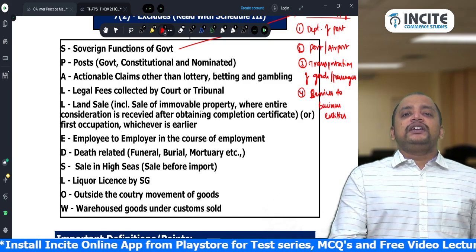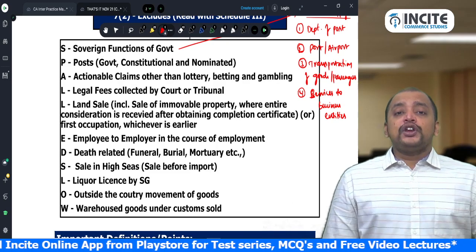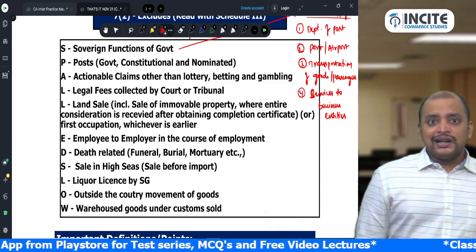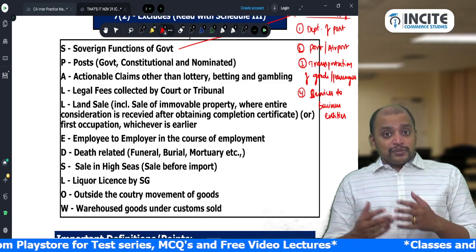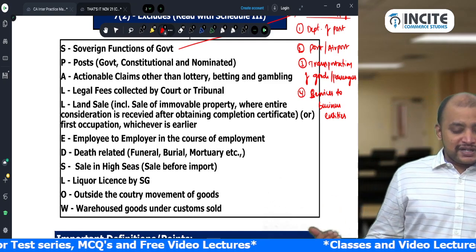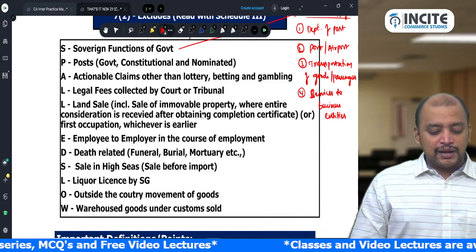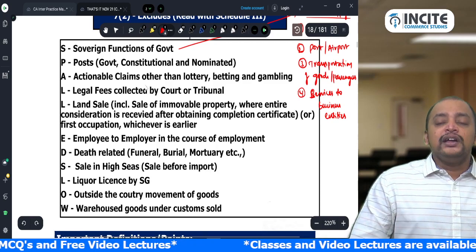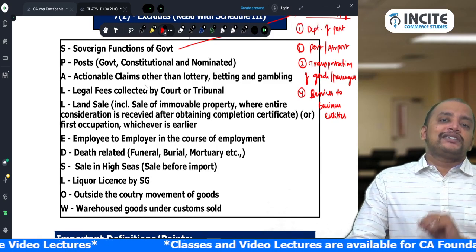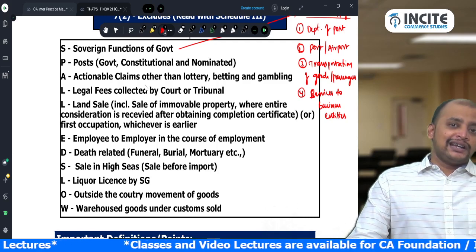For example, take a bill of exchange. When you have a bill of exchange, you have a right to recover a debt. Can you transfer it? Yes. And is it legally enforceable? Yes. And whomsoever holds it is entitled to receive the benefit. So that is an example of an actionable claim. But all actionable claims are excluded from supply. Only 3 are covered under supply. What are they? Lottery, betting and gambling.